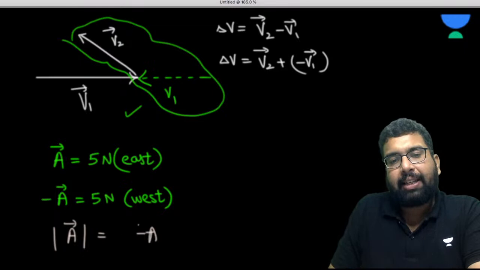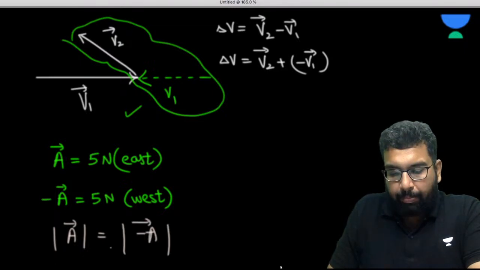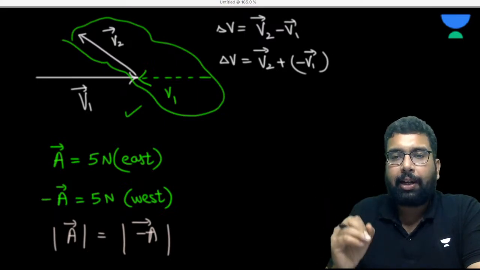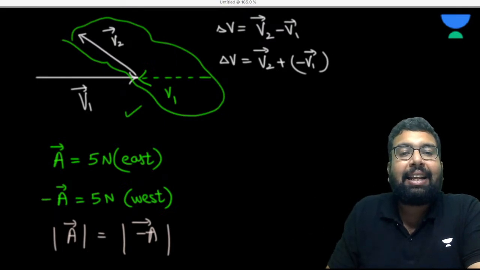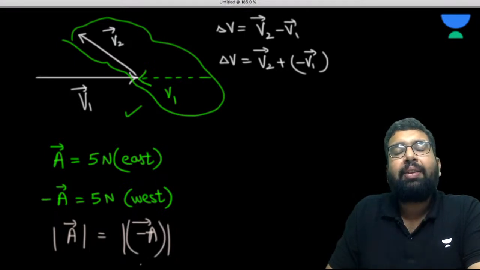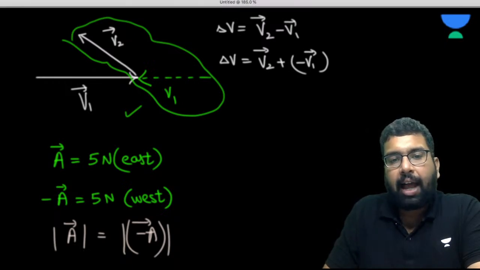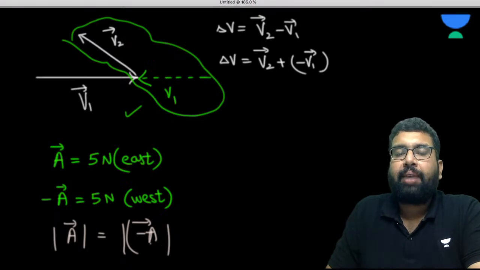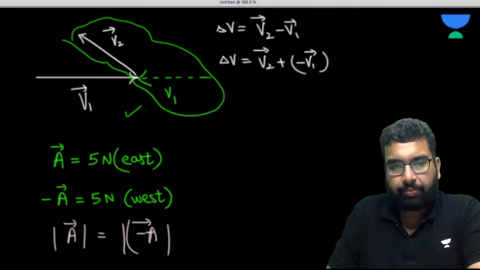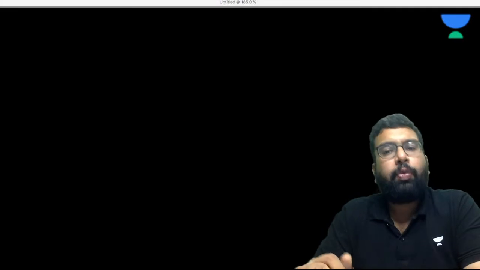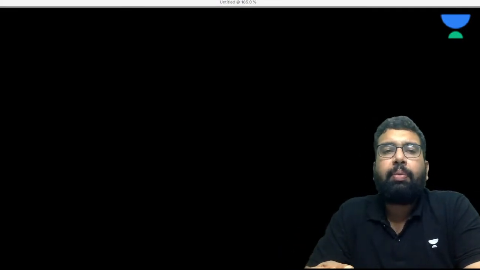So can we write like this? But the minus goes in the mod, it will become positive, so they will be both equal. I don't talk like that now. This minus A itself represents a vector. Is it fine? I hope it is clear to everyone. So negative vector is clear. Now we'll be using it a lot and we'll be seeing it.